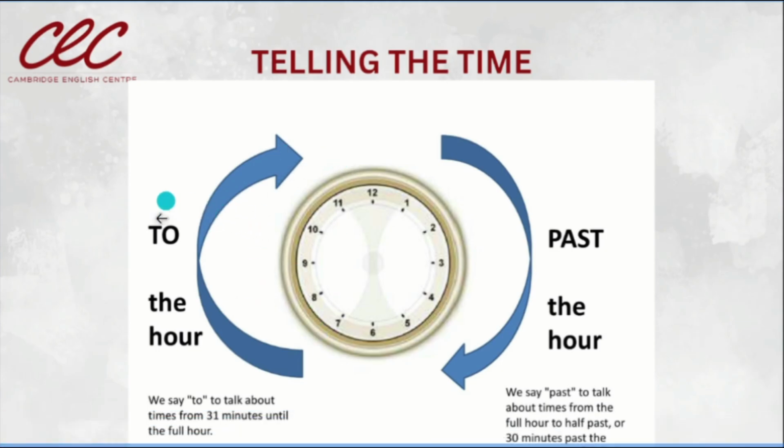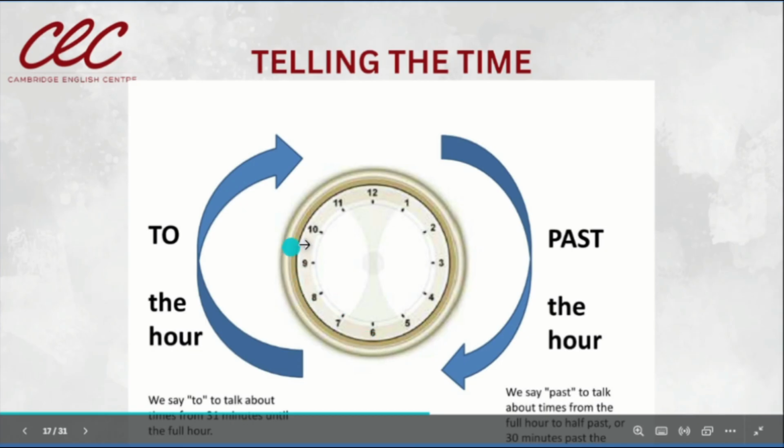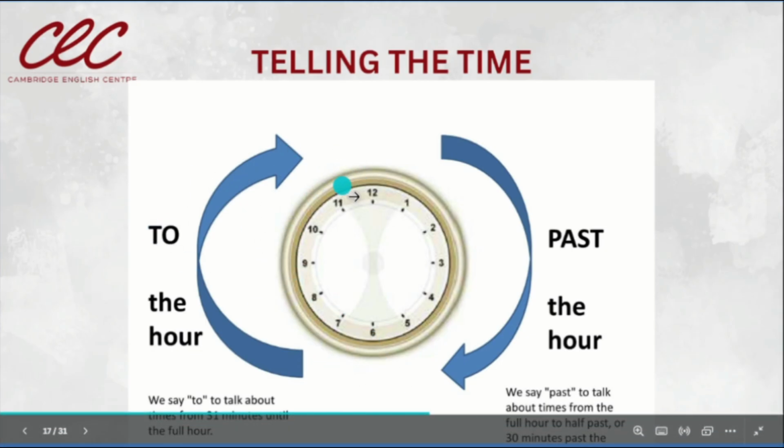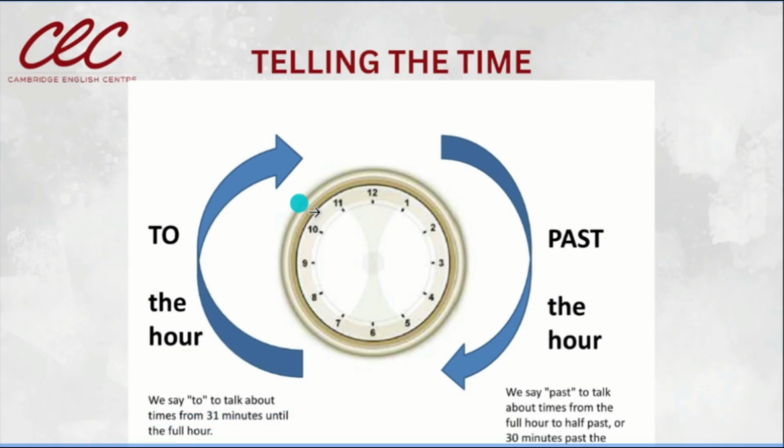Now, for this part of the clock, we use to. We use to to talk about the times from the minute 31 until the full hour. These are the minutes that are left to get to the next hour.